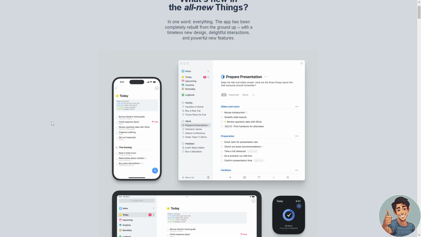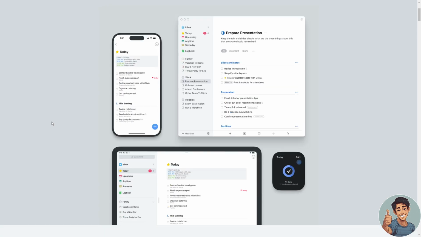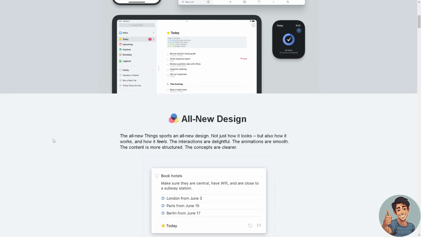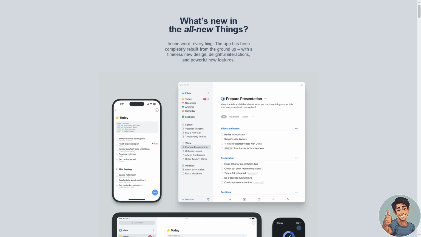So I'm using both apps for my Mac and my iOS devices. I'm using Things 3 because it's really straightforward. It's easy. But that's for my personal use. But if I'm working with a team for my business, of course, the obvious answer is gonna be Notion.